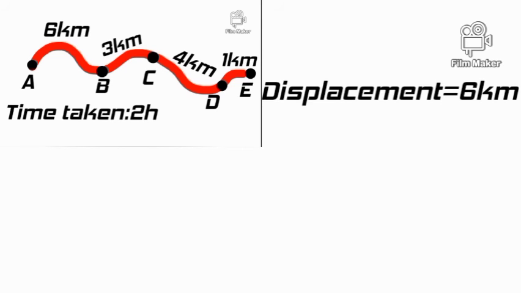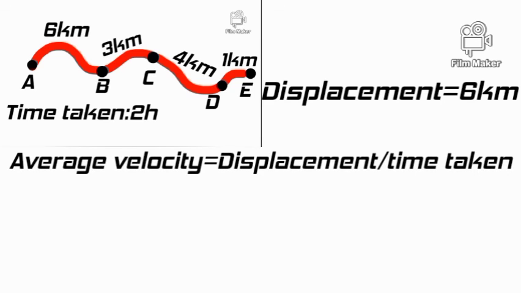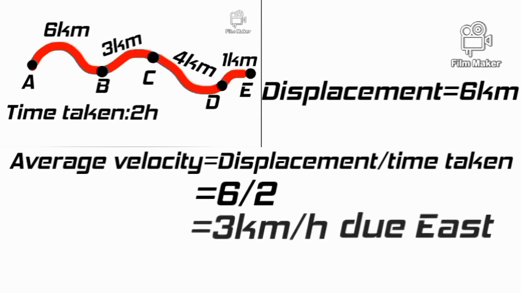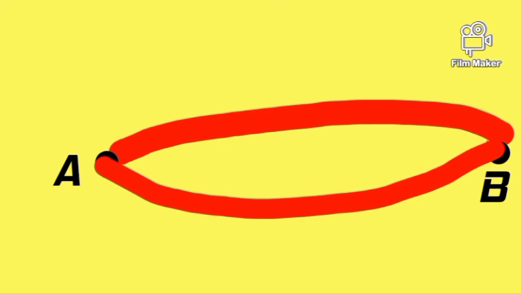And now, let's find average velocity. If the displacement is 6 km, okay, as we know, average velocity is equal to displacement by time taken is equal to 6 by 2 is equal to 3 km per hour. Okay, now observe the situation. You have started your journey from A and go to B. And without stopping, you came back again to A.